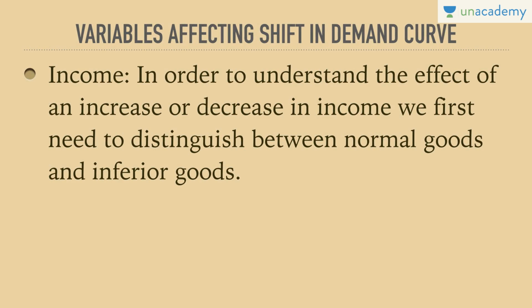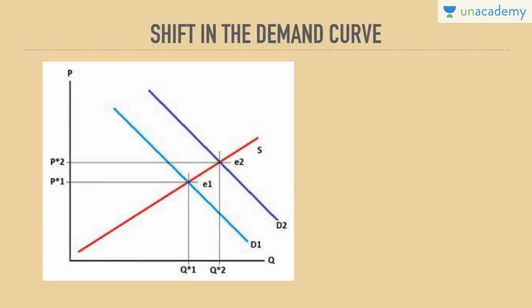So, what leads to a shift in the demand curve? Let's understand the variables affecting shift in the demand curve. First of them being income, very, very important. My income increased. Earlier, I was purchasing Q1 at P1. Now my income increased and so does the price of this good. So if the price is increasing, then technically my quantity demanded should decrease. I told you an increase in price leads to a decrease in quantity demanded, an inverse relationship. But in this case, because my income has increased, I don't mind buying the same good at a higher price. Hence my quantity demanded will also increase. It would lead to a shift in the demand curve.